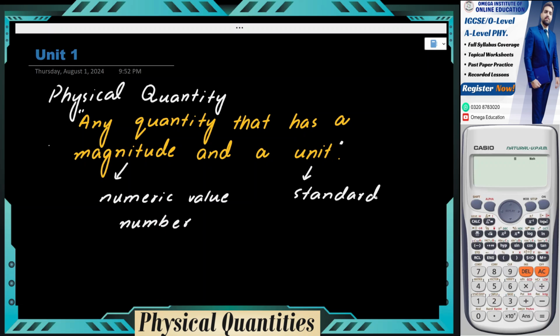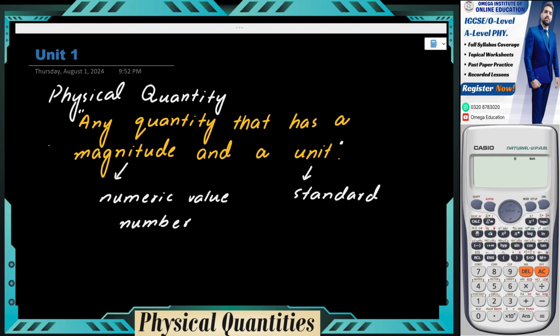Can you name any unit for me of any physical quantity? For to find out the length we use centimeter, meter. Okay, excellent. Yeah, that's totally right. Absolutely right. To measure length, we can use centimeters, we can use inches, we can use kilometers, we can use meters, millimeters. There are plenty of units for length.